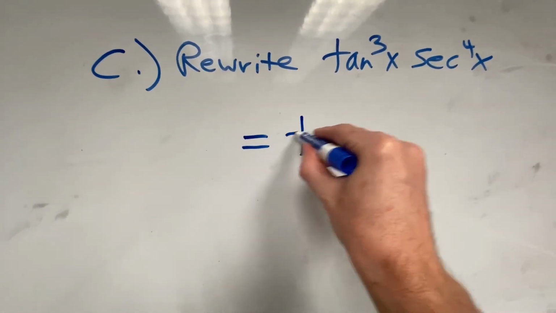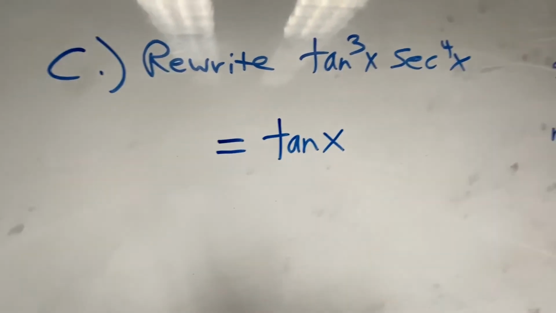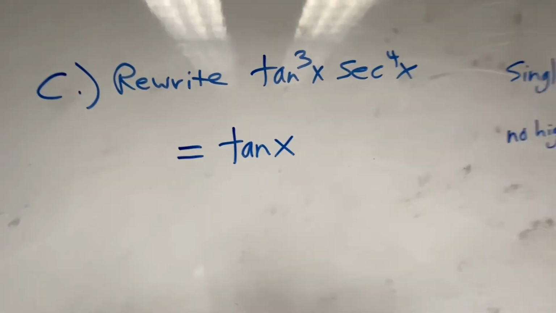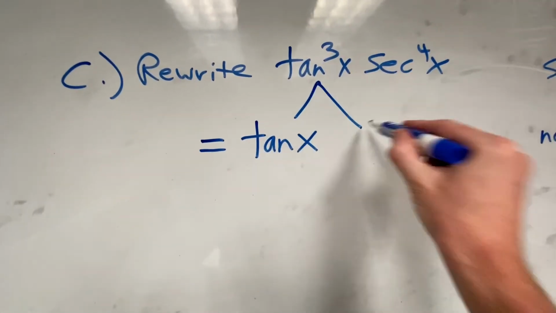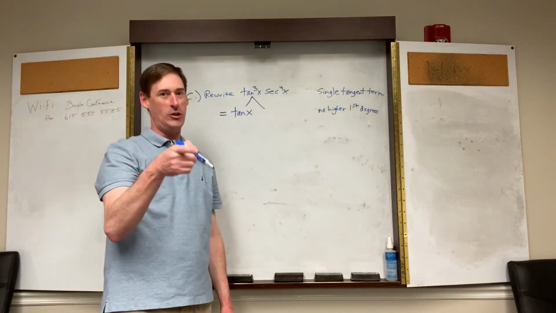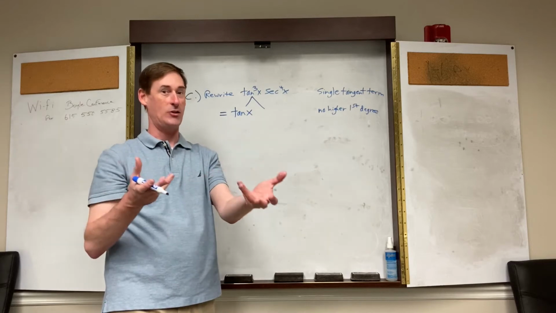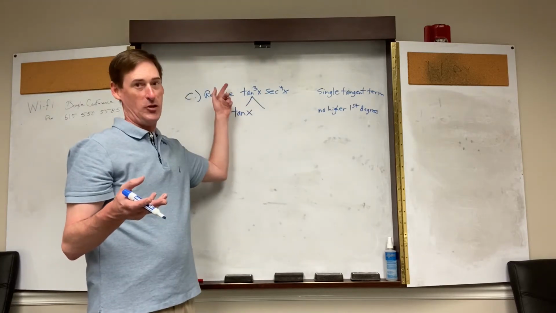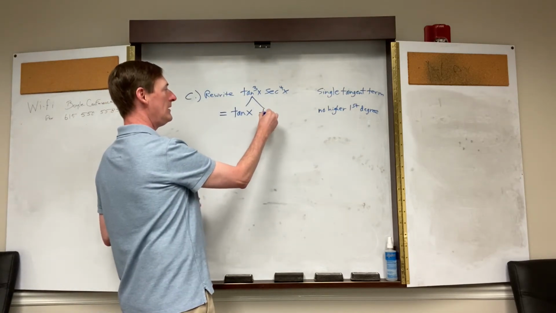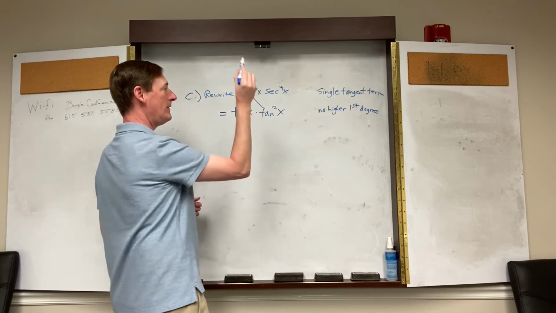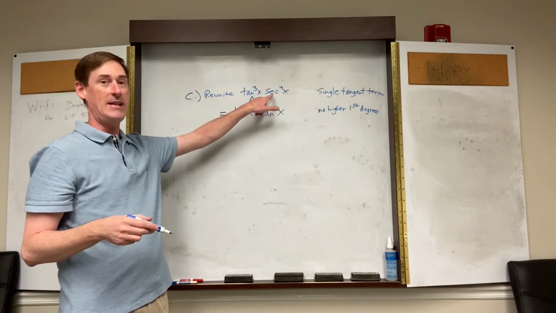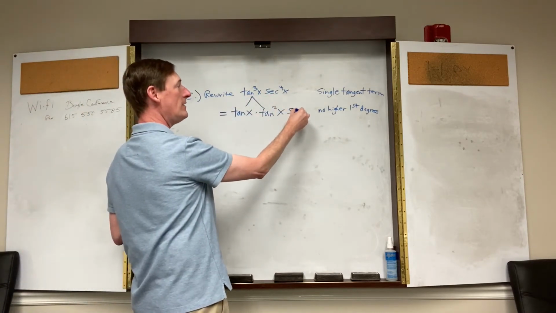So let me write that first. Tangent to the first, or just tangent, right? That is tangent to the first. There's a secret 1 right there. All right. But what else do I write? Wait a minute. In the warm-up, we said that x cubed was the same thing as x times x squared. Guess what tangent cubed is? It's tangent times tangent squared. That is mathematically correct based on our warm-up question. All right? And then the secant to the fourth just drops down here.